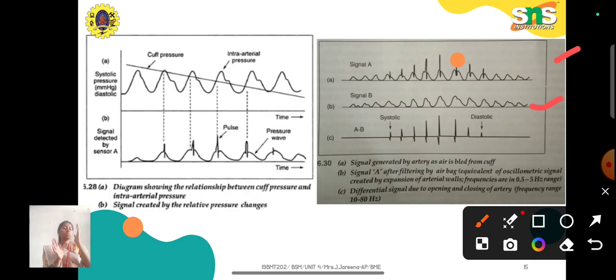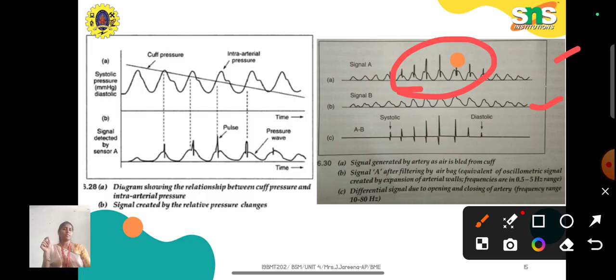The same sine wave you get in signal B, you will get in signal A, because when inflating the cuff you have contraction and both pressures are the same, and when deflating, the vessel relaxes and both pressures are again the same. So there is no change in the sine wave, but you can see spikes over this sine wave. Those spikes are the vibrations of blood vessels due to the turbulent flow of blood.